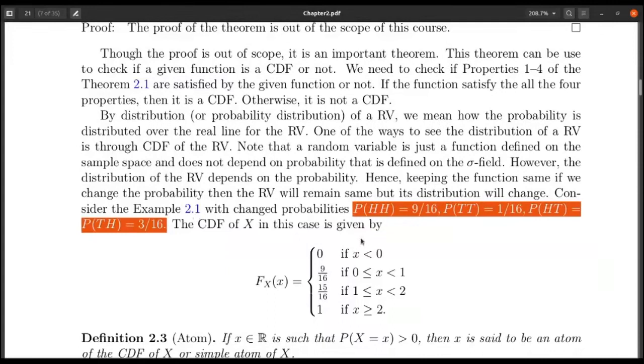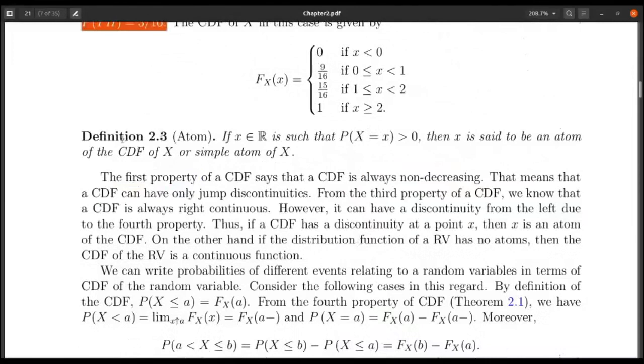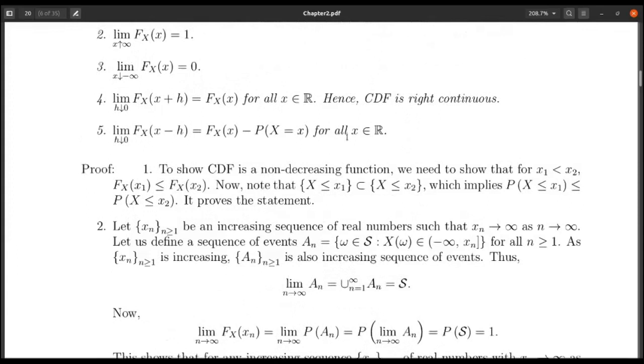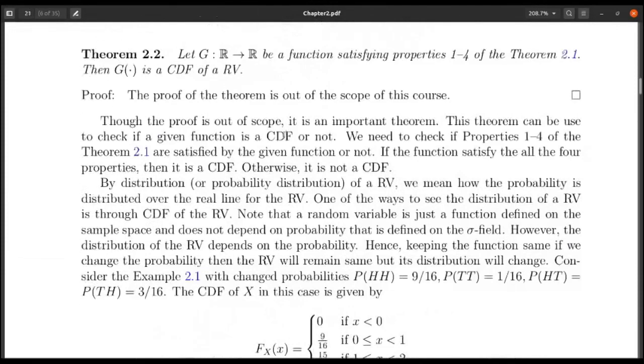Okay, so there is a simple definition. What is an atom? If the probability that X equals x is greater than 0, then the small x is called an atom of the cumulative distribution function of X, or sometimes it is called an atom of the random variable X. And as you have already discussed, as a consequence of the fifth property, if x is an atom, then the cumulative distribution function is discontinuous at the point x. If x is not an atom, then the cumulative distribution function is continuous at the point x.